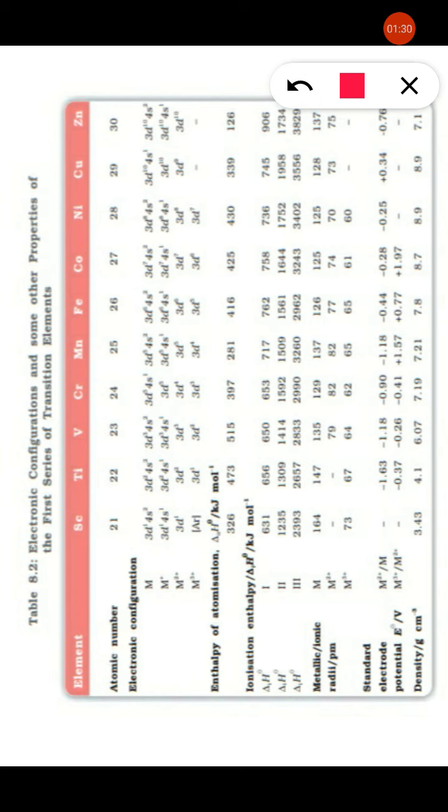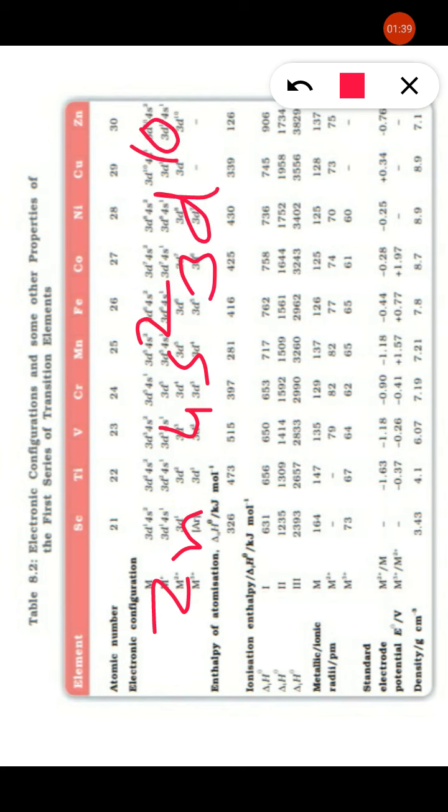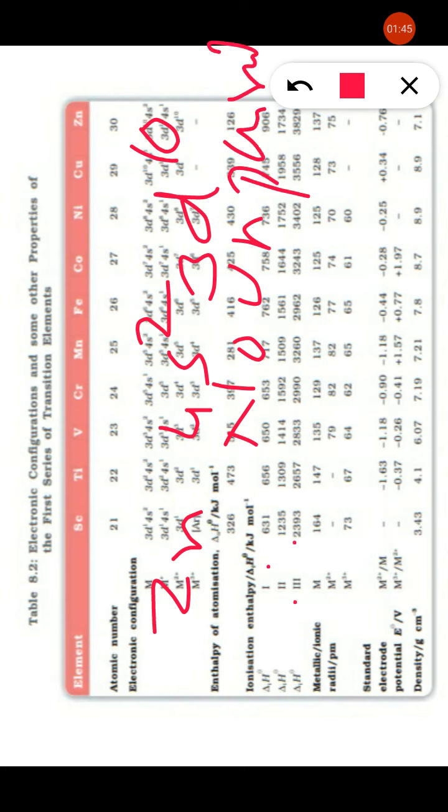See here, in the case of zinc, it is 4s2 3d10. There is no unpaired electron. Therefore, the enthalpy of atomization of zinc is 126 kilojoule per mole. That is given.